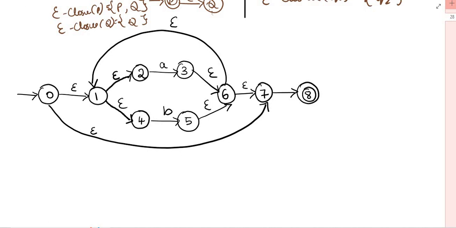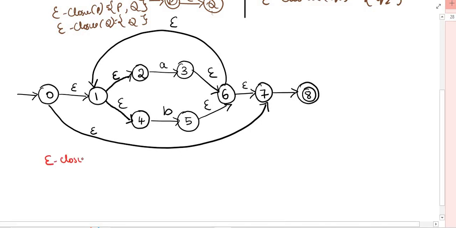Now we'll see the second question. In the second question, we'll write the epsilon closure for each of the states. So now we will write an epsilon closure of 0. So what is an epsilon closure of 0?